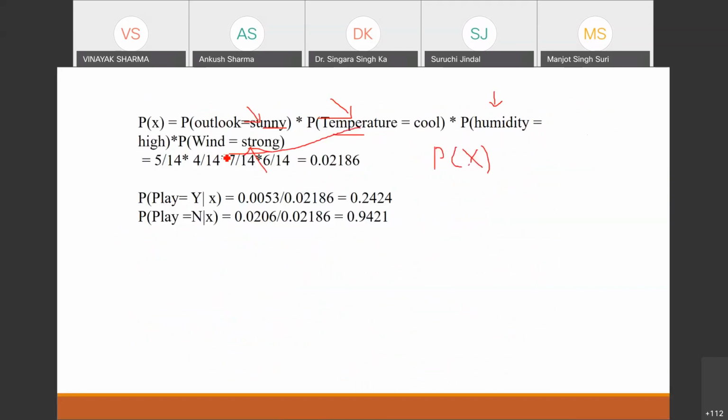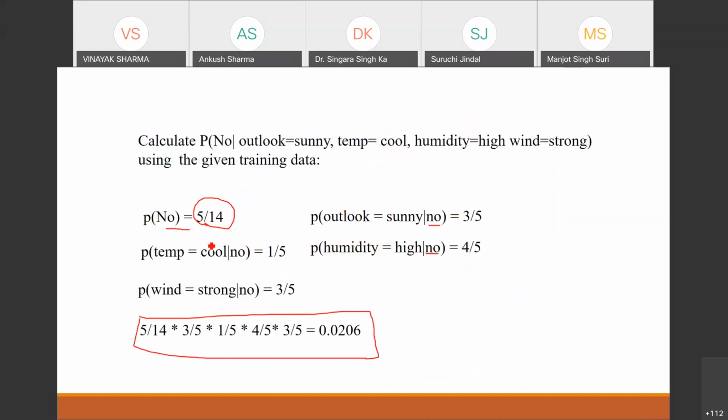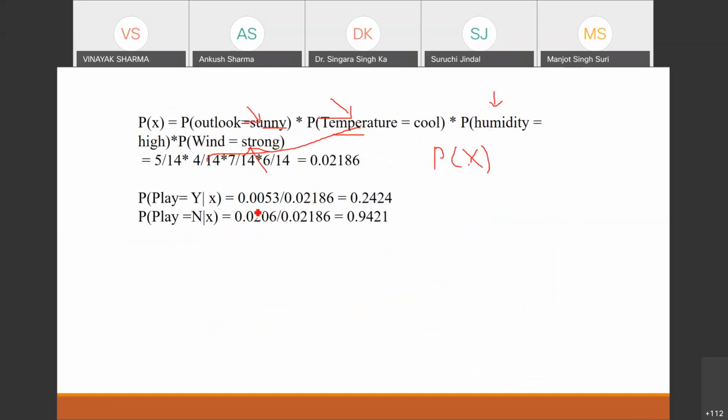Similarly, you can find out temperature equal to cool. It is 4 by 14. Temperature equal to cool: 1, 2, 3, 4. So you have calculated the value which we have to use in the denominator. Okay. So finally we will find out the probability of play equal to yes with respect to X, and probability of no with respect to X again. So we will divide 0.00353 by this number and get this number, and again for the no case we have found this probability.